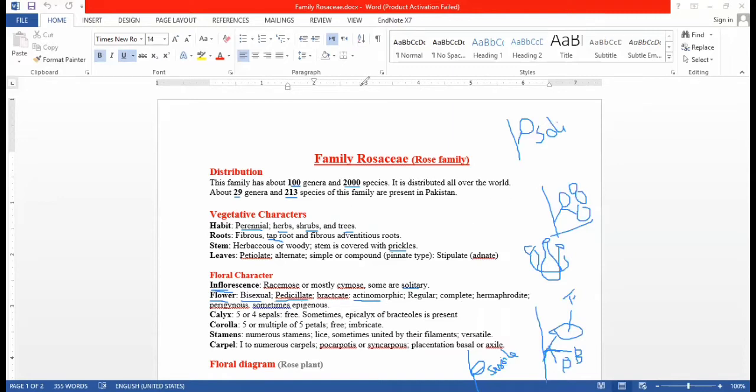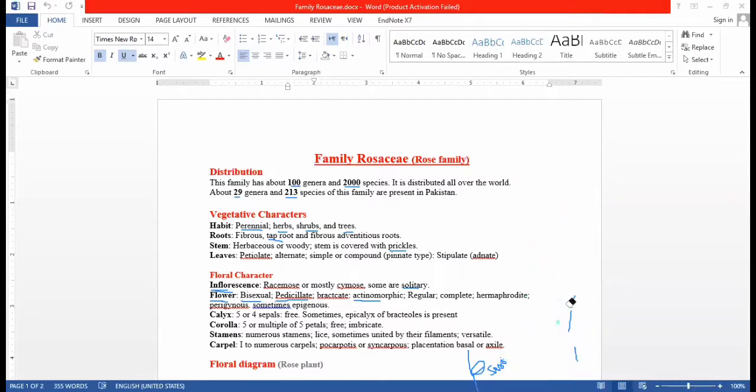What does actinomorphic mean? Let's understand. Suppose this is a flower. If we cut the flower into two parts, the two halves are equal.